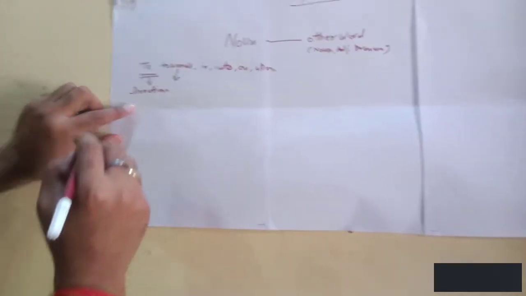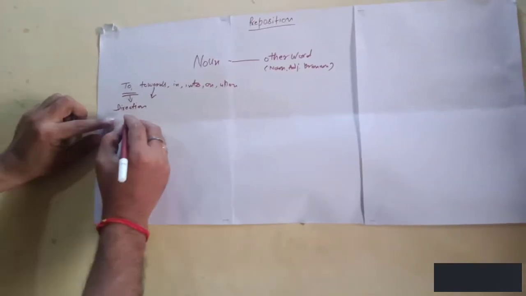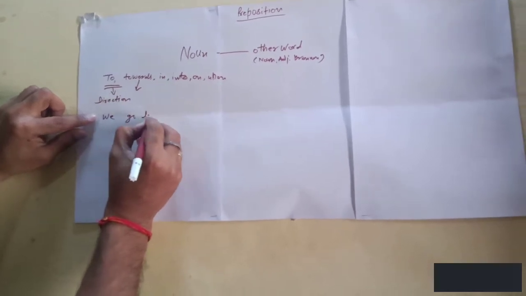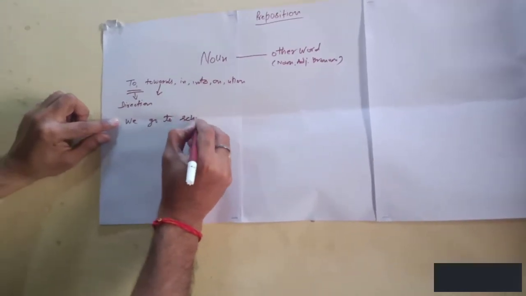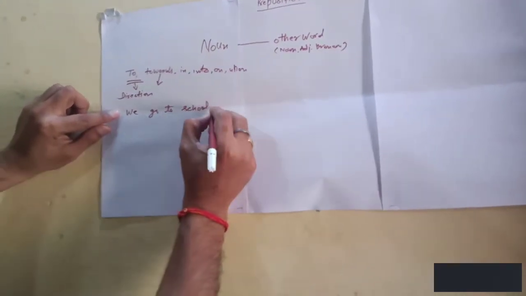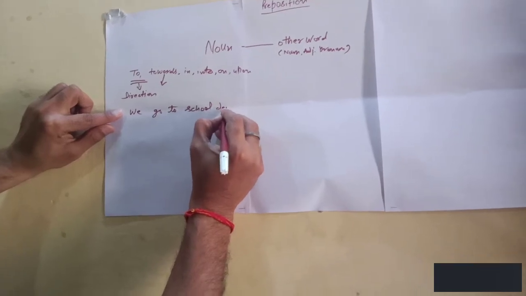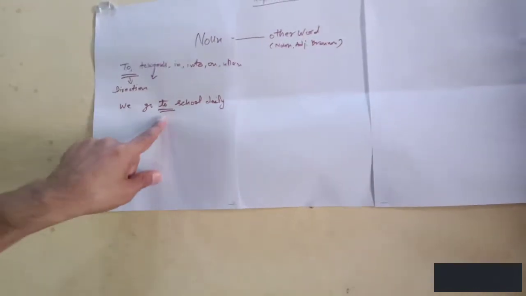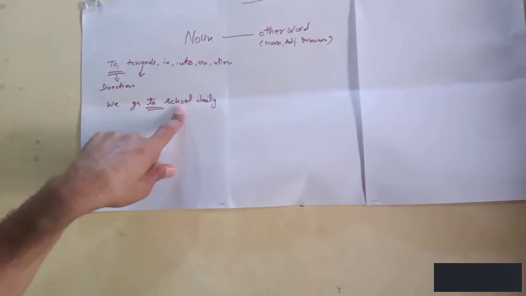To is generally used for a specific place. You are going to a specific place. Suppose we go to school daily. We go to school daily. So directly we are going to school.